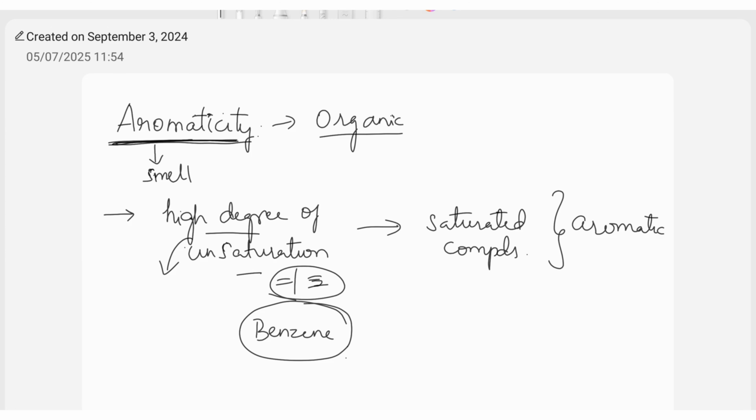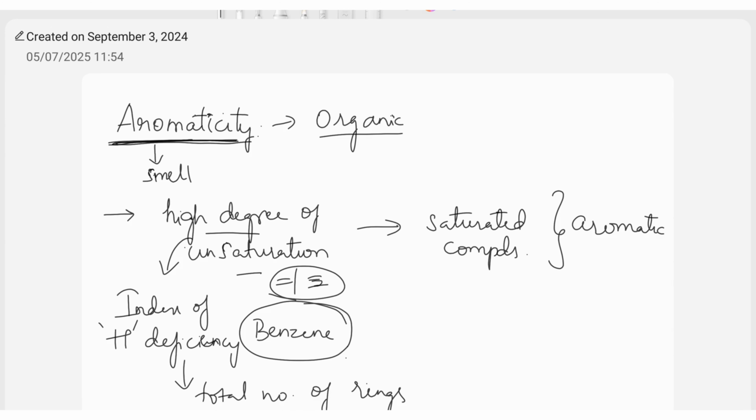So high degree of unsaturation is also nothing but the index of hydrogen deficiency, which also means the total number of rings and pi bonds present in a molecule.